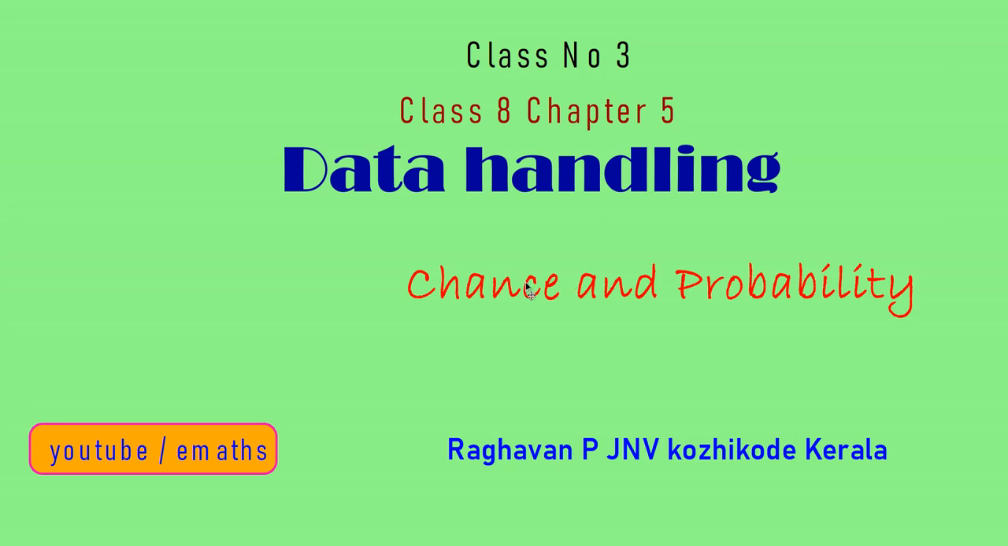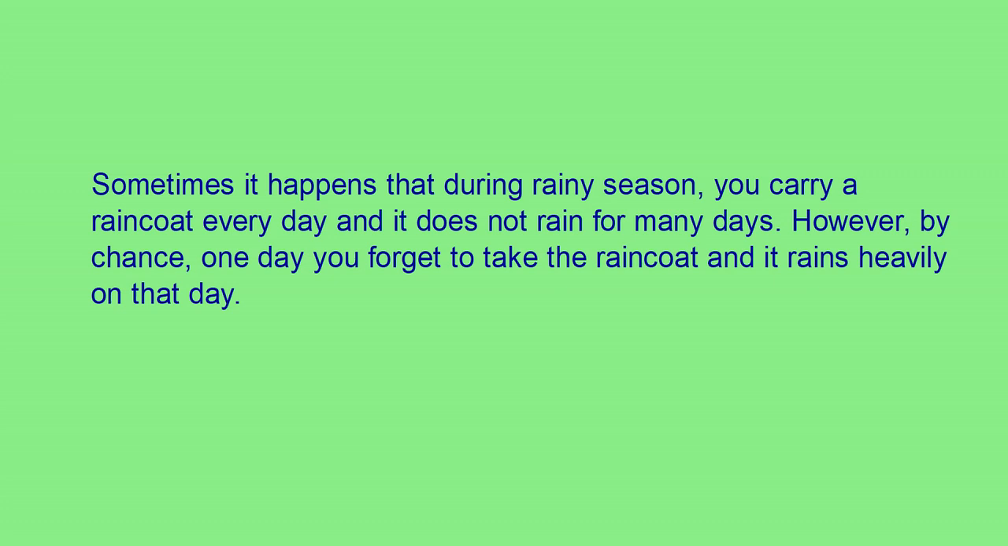Today I am discussing chance and probability from the chapter Data Handling of Class 8. What we can call a chance is, let us take an example. Sometimes during the rainy season you carry a raincoat every day and it does not rain for many days. However, by chance, one day you forget to take the raincoat and it rains heavily on that day.